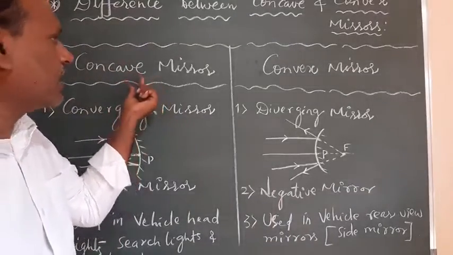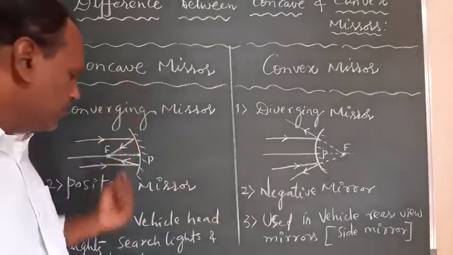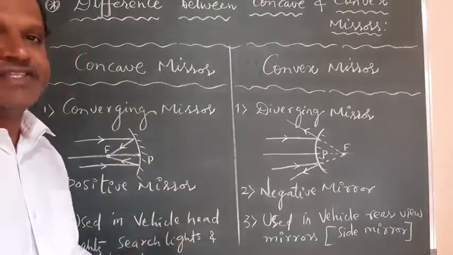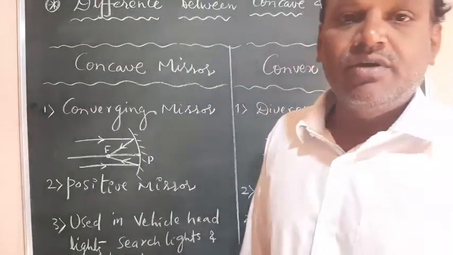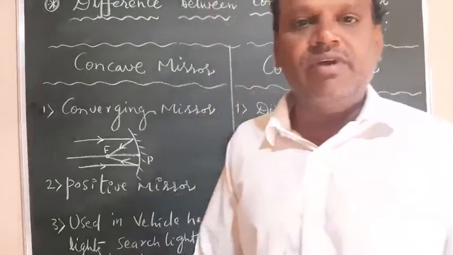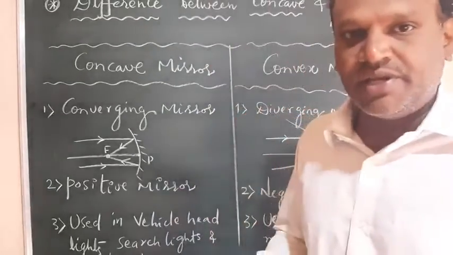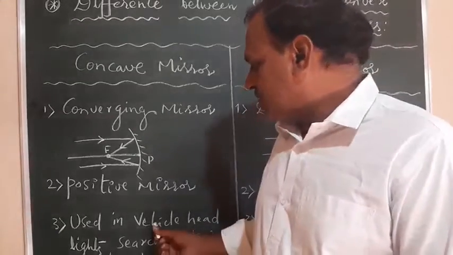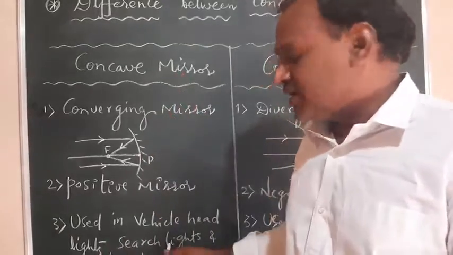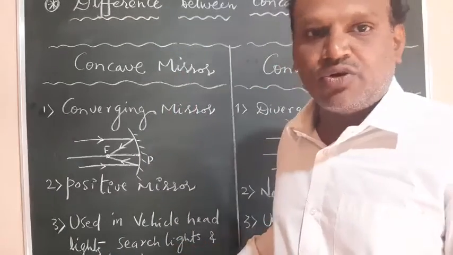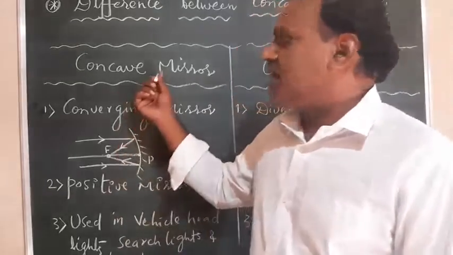Now both concave and convex mirrors, where they can be used. Concave mirrors are mainly used in vehicle headlights, to see the path or the road along which the vehicle is passing, especially in the dark or at night. So for the headlights of vehicles we can use a concave mirror, and also in searchlights and in telescopes. In all these applications we can use a concave mirror.